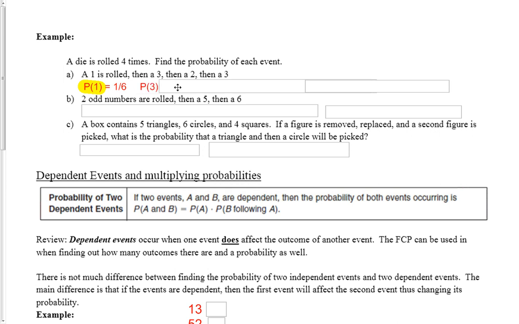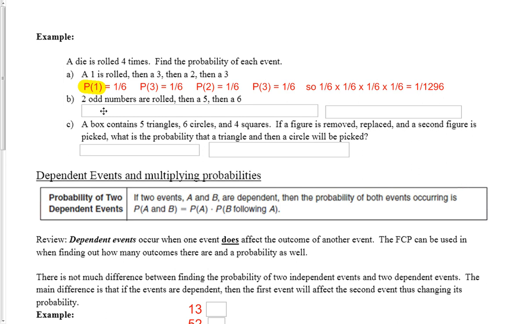Going on, the probability of rolling a 3 is also 1/6 because there's only 1 three on the die, and there's 6 numbers, so 1 out of 6. Same thing with the 2, and same thing with the second 3. There's a 1/6 chance of getting any number on a die. So what we're going to do is take those 4 numbers and multiply them together. So 1/6 times 1/6 times 1/6 times 1/6, and that equals 1 over 1,296.